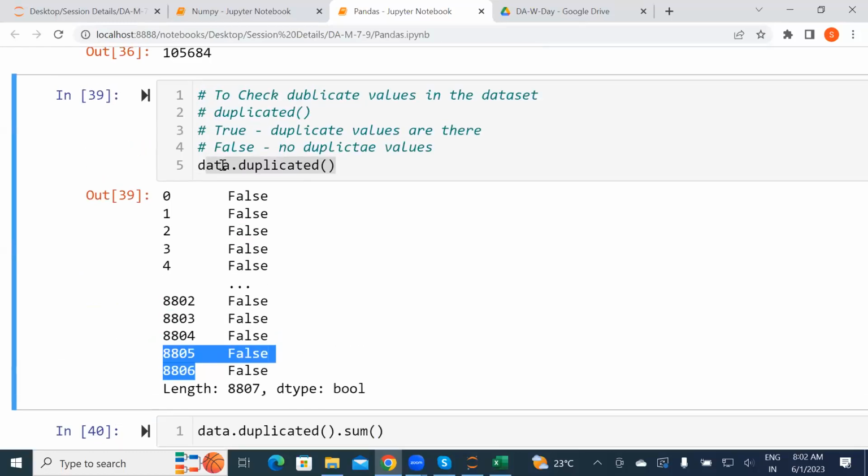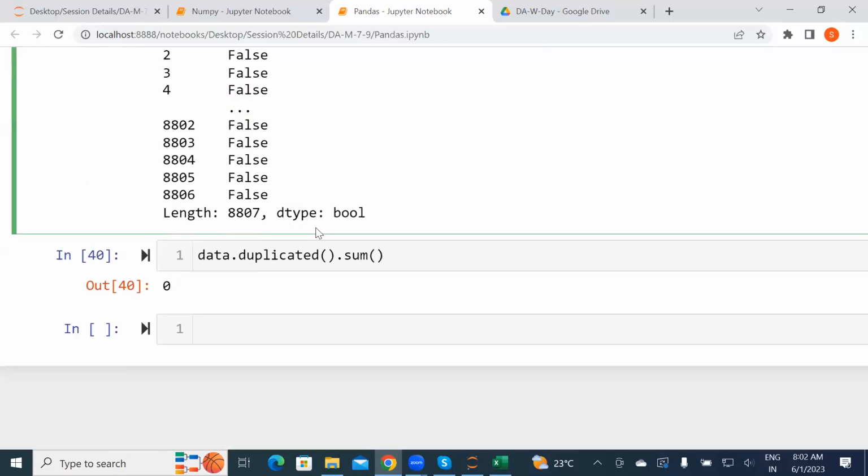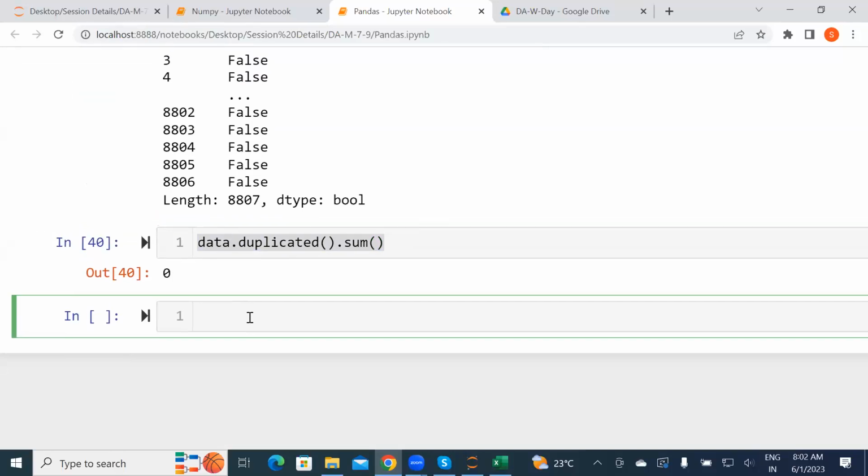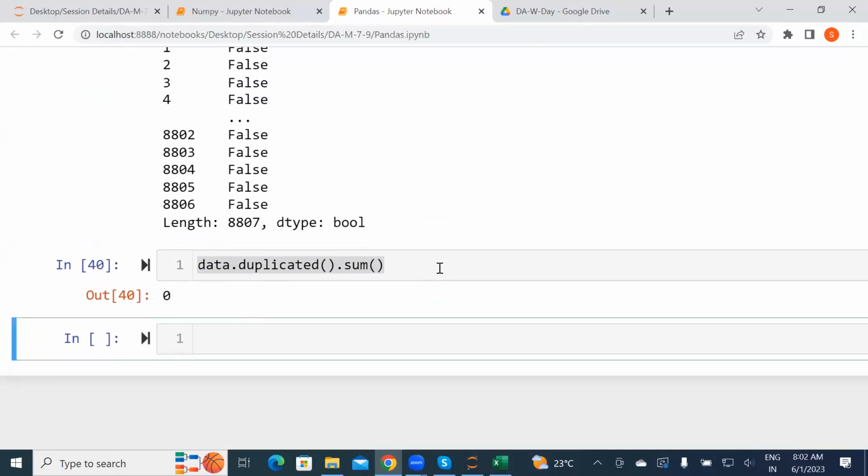But we can remove that also. How to calculate? Some will calculate by themselves, like how many times they got a true value, they will count it as 1 and then add that. That is the purpose of sum. Sum is used for what purpose? Addition. Those are the default or predefined methods. Got it, everyone? Shall we proceed?